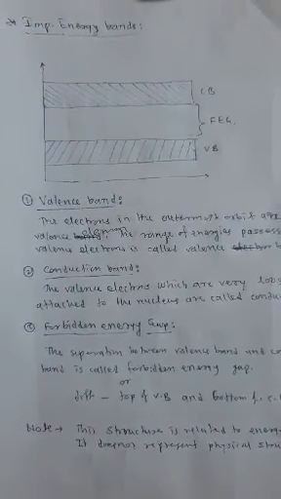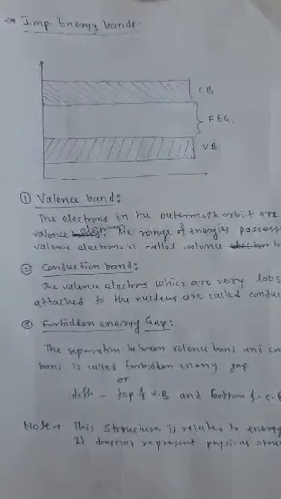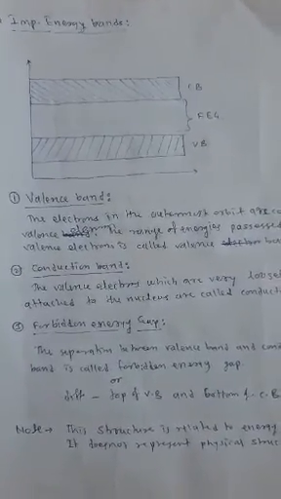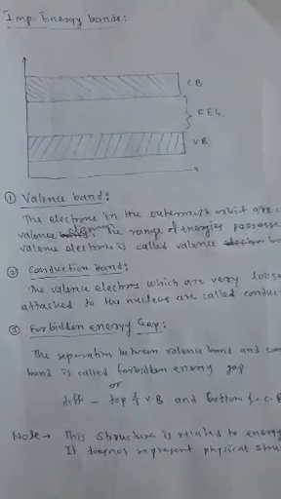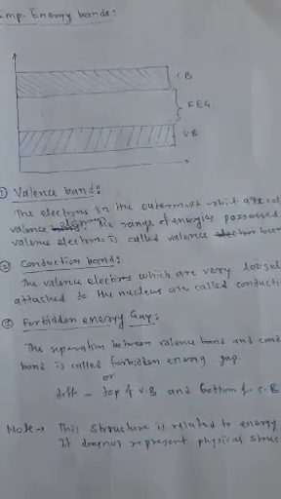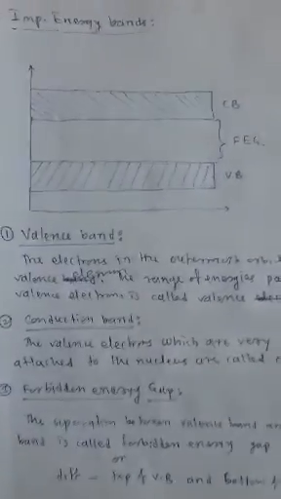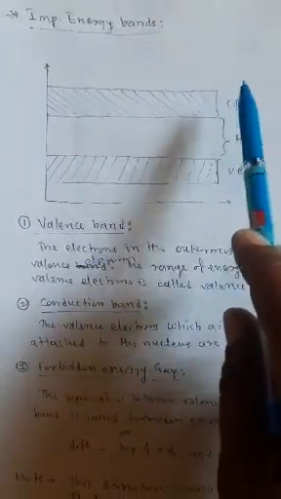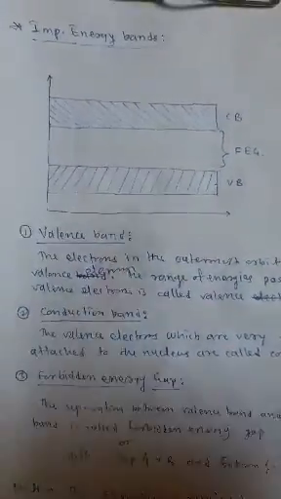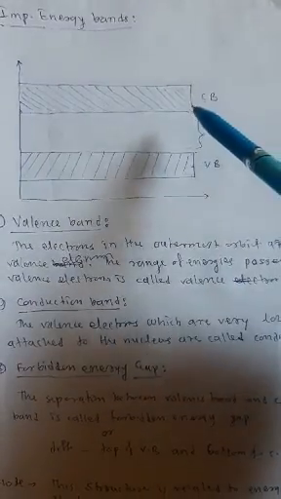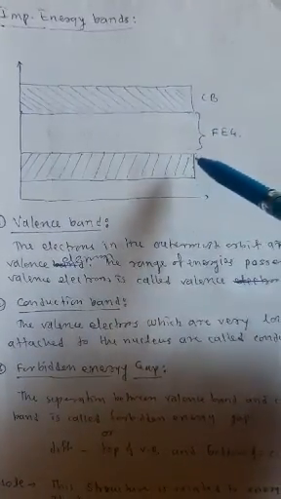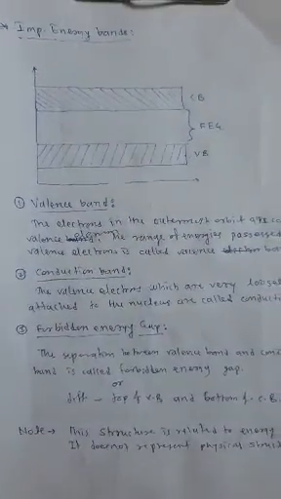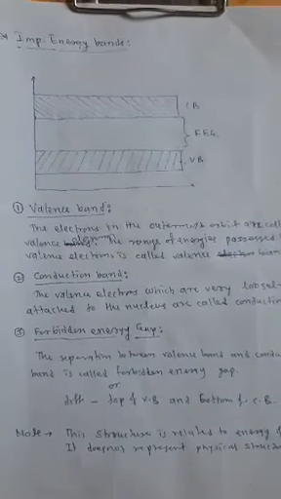Therefore, there are three important terms. Number one, valence band. What is valence band? The range of energy possessed by the valence electron is called valence band. What is conduction band? The range of energy possessed by free electrons is known as the conduction band. And the separation between valence band and conduction band is known as the forbidden energy gap. These are the important bands in solids.